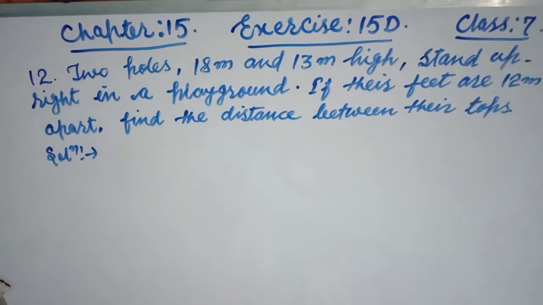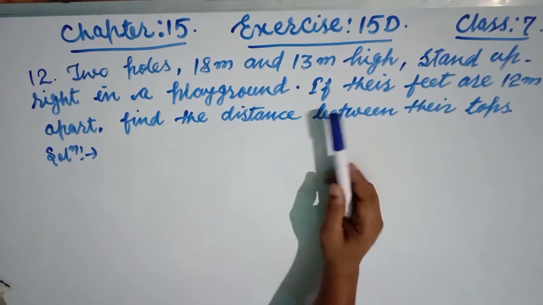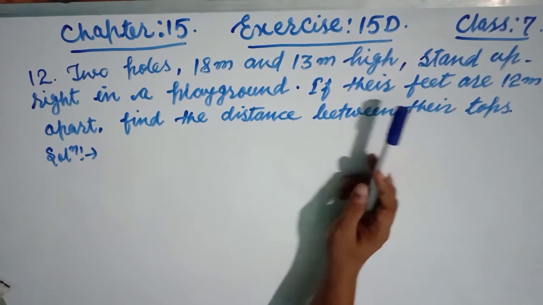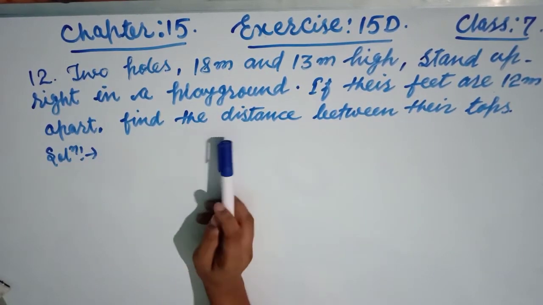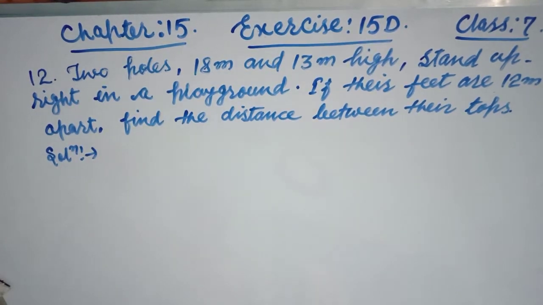Now see, friends, question number 12 says two poles 18 meter and 13 meter high stand upright in a playground. If their feet are 12 meter apart, find the distance between their tops. First, friends, let us make the figure of the two poles.